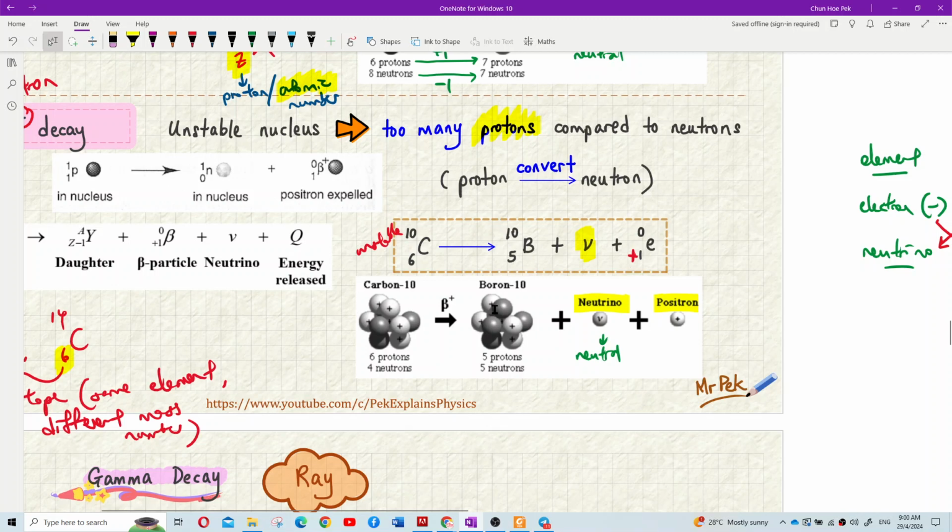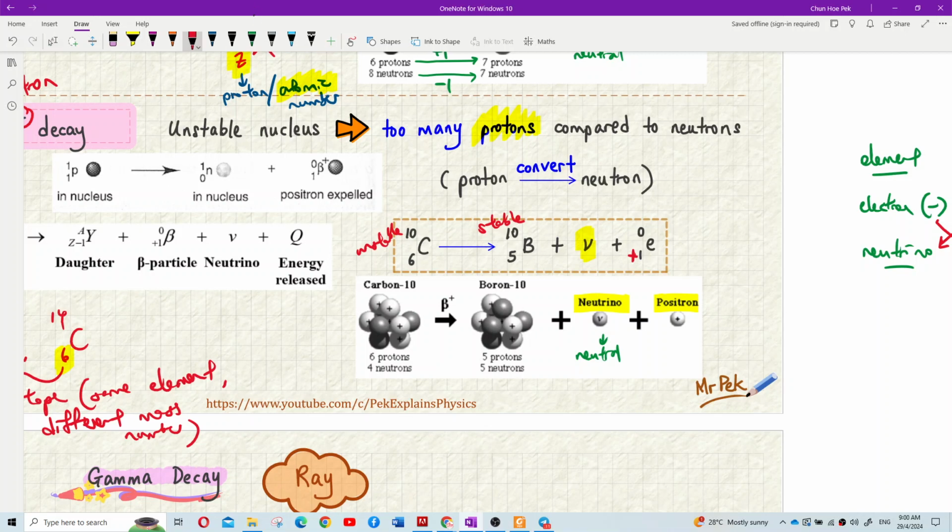So, okay, tengok. Sini berapa proton? 5 proton. And then 10 minus 5, we get 5 neutron. So, ini equal lah. 5 proton, 5 neutron. Equal, so they are stable. This is stable. So, what happened here, class?